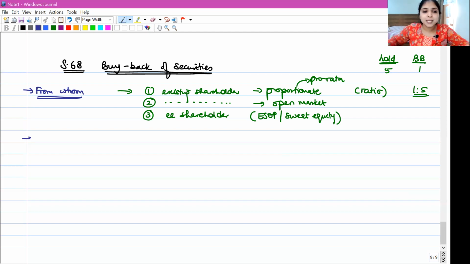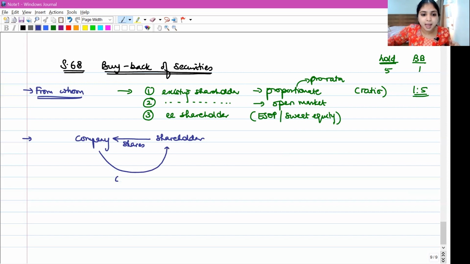See, when the company buys back shares from the shareholders, will the shareholders give these shares back to the company for free? Of course not, right? They will expect some consideration from the company. The company is going to the shareholders and the company is buying back the shares from the shareholders. So obviously, the company has to give some consideration to the shareholders. This consideration is called the buyback price.